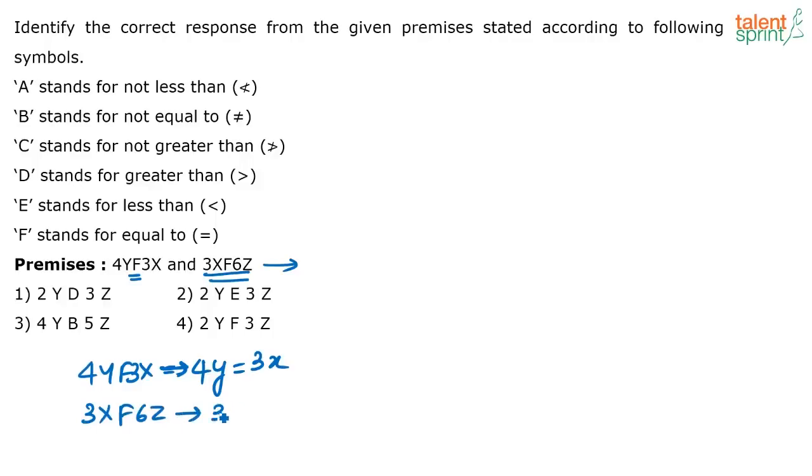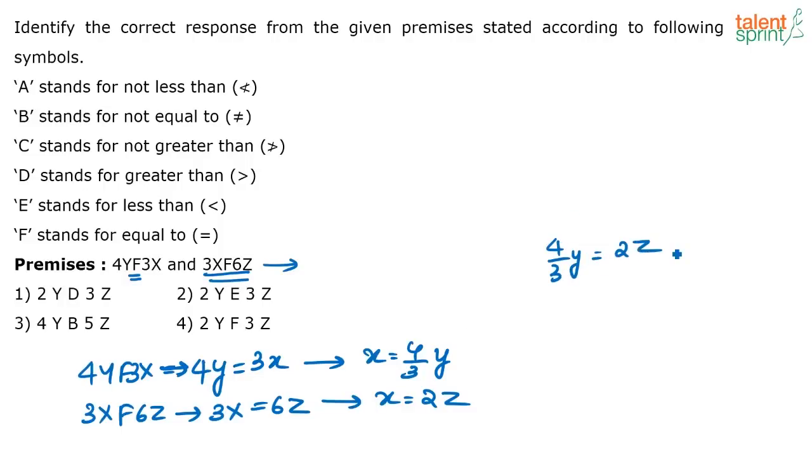So here I can say 3X is equal to 6Z, or I can say X is equal to 2Z. Here I have X is equal to 4 by 3 Y. So what is the relationship between Y and Z? The relationship between Y and Z is 4 by 3 Y, that is equal to 2Z, or 4Y, that is equal to 6Z, right? Or I can say 2Y, that is equal to 3Z.